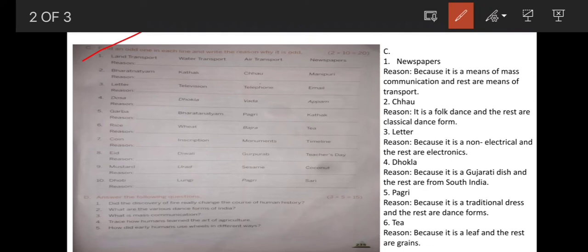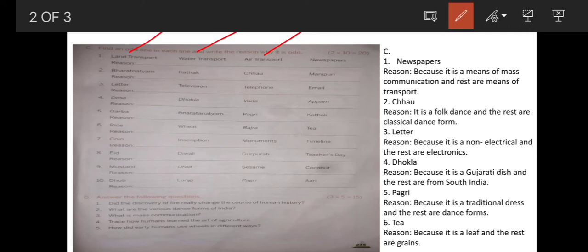1. Land transport, water transport, air transport, newspapers. Which is the odd one? Newspapers. Why? Because newspaper is a means of mass communication. Through newspaper we can share information. We can share the same information to a large number of people at once, and the rest are means of transport. Land transport, water transport, air transport, these are means of transport.